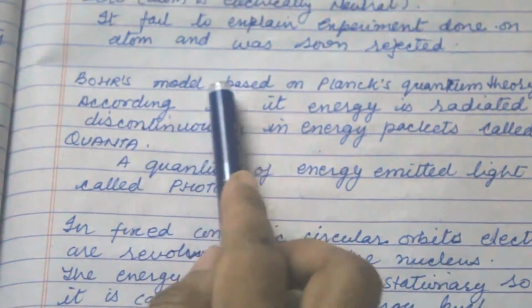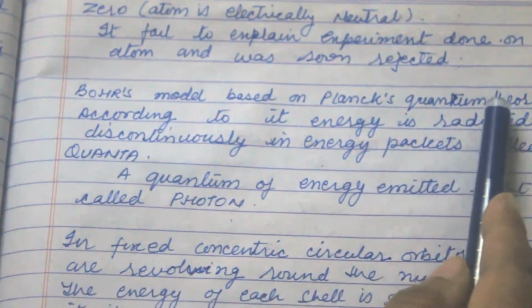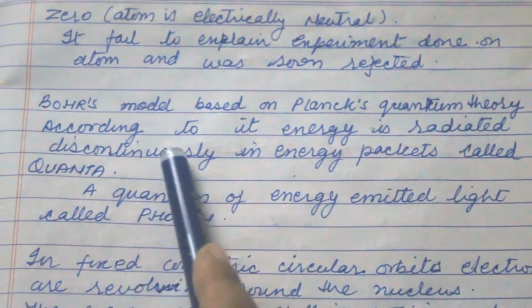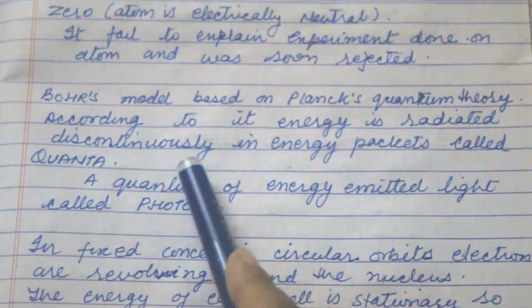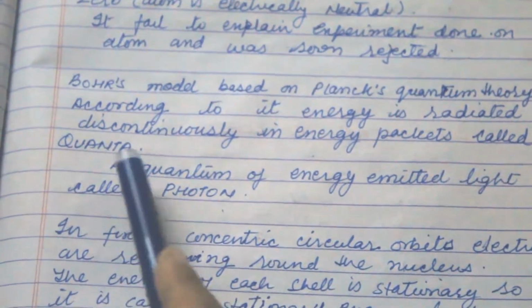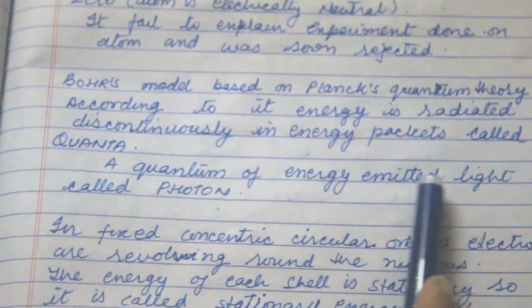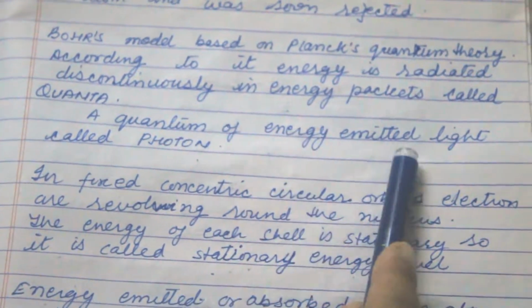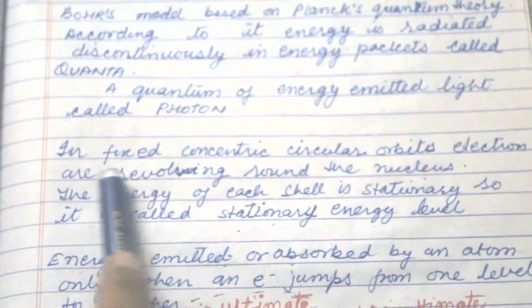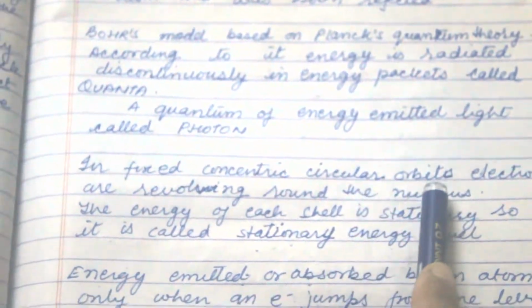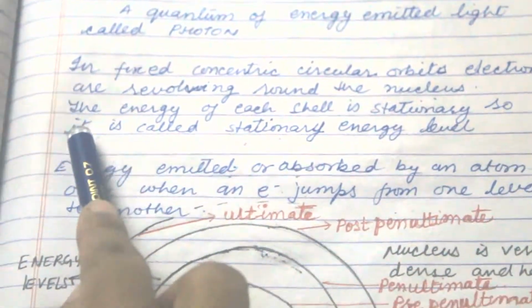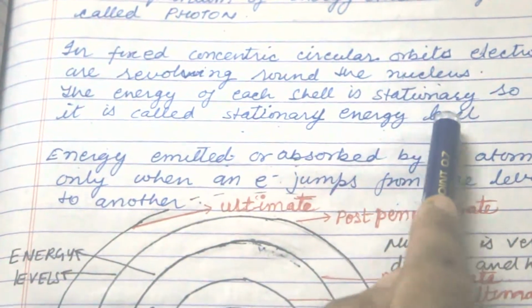Now, Bohr's model is based on Planck's quantum theory. According to it, energy is radiated discontinuously in energy packets called quanta. The quantum of energy emitted as light is called a photon. In fixed concentric circular orbits, electrons are revolving round the nucleus. The energy of each shell is stationary, so it is called a stationary energy level.